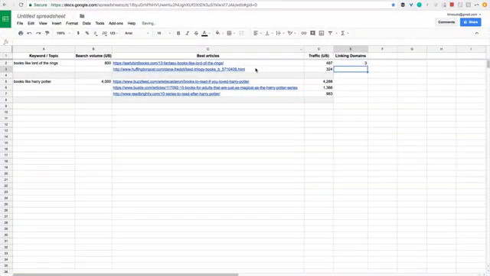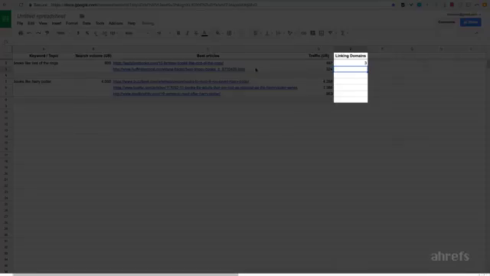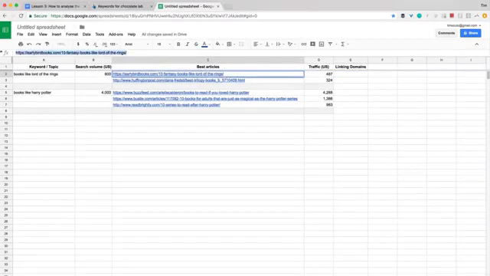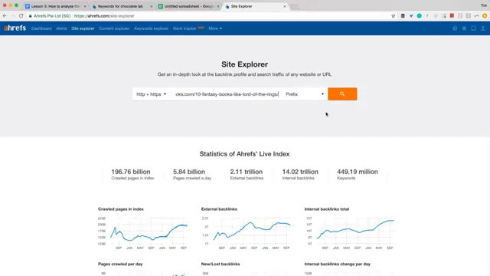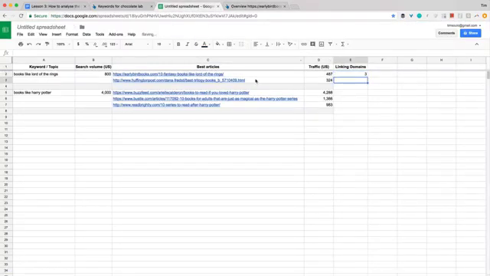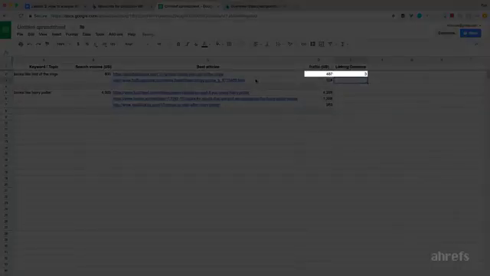Remember my document with content ideas? I always put the number of linking websites next to each URL. My goal is to then cherry-pick the content ideas that get the most search traffic with the least backlinks. So I advise you to pause this video and review the content ideas that you have shortlisted so far. Put the URLs of the articles that you want to replicate into Ahrefs Site Explorer tool and note down the number of referring domains in your document. Hopefully they don't have a lot of websites linking to them, so you'll easily get your own article to the top of Google with just a few backlinks.